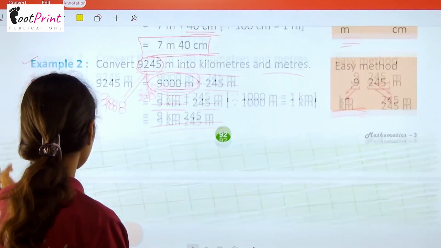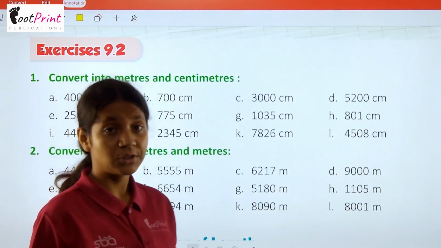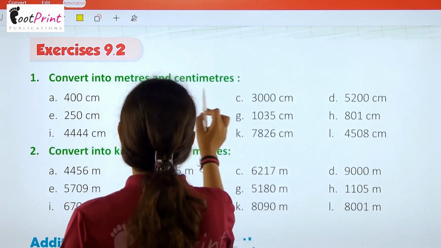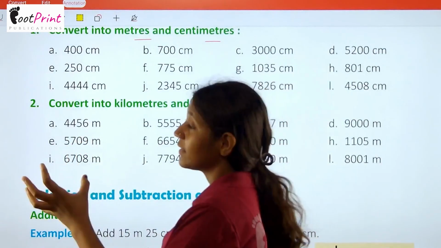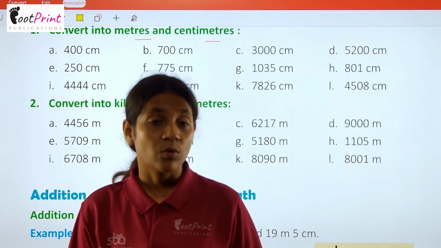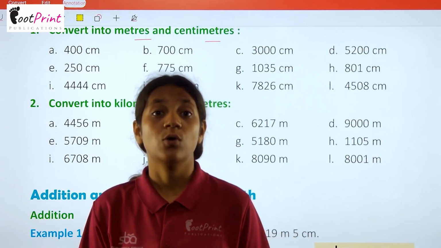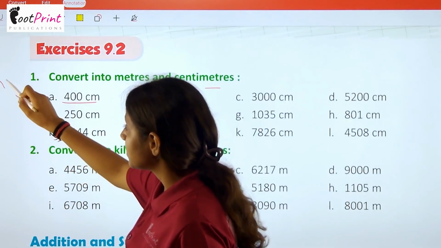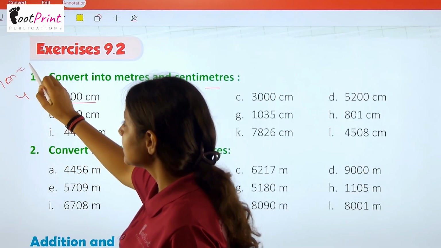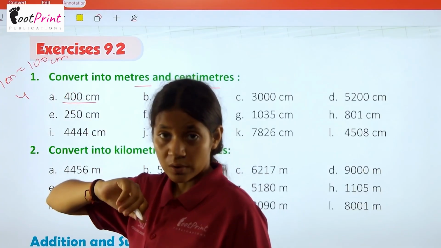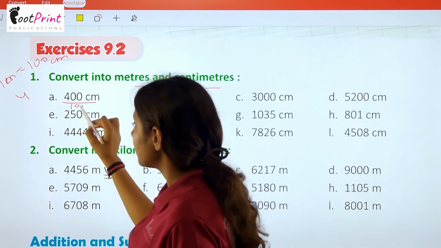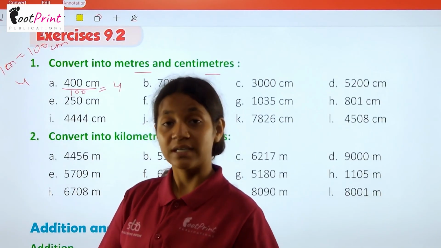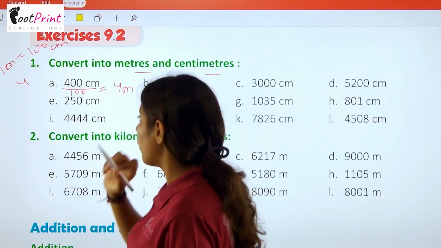Now we have exercise 9.2, the second exercise of this chapter. Here we have question number 1. Convert into meters and centimeters. So first is 400 centimeter. So 400 centimeter equals to 4 meter. How are we saying that? We can say this is 400 centimeter and 1 meter contains 100 centimeter. So after dividing by 100, we are getting 4. That is 400 centimeter equals to 4 meter.